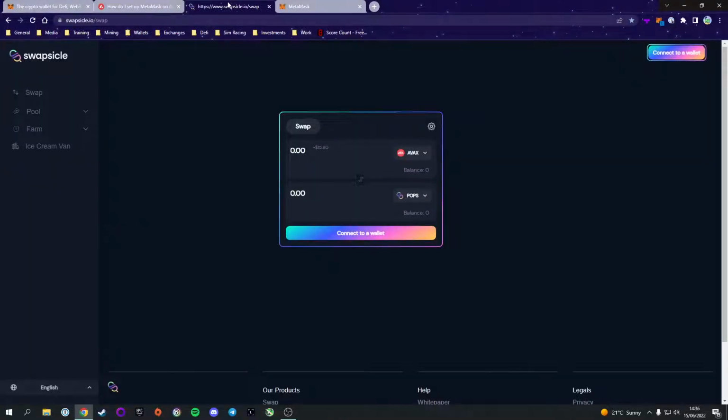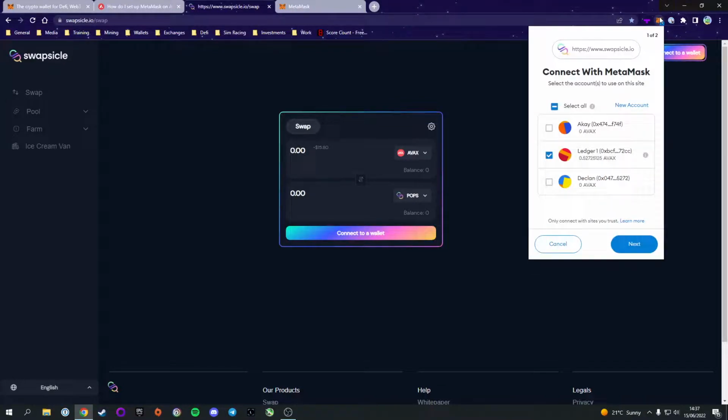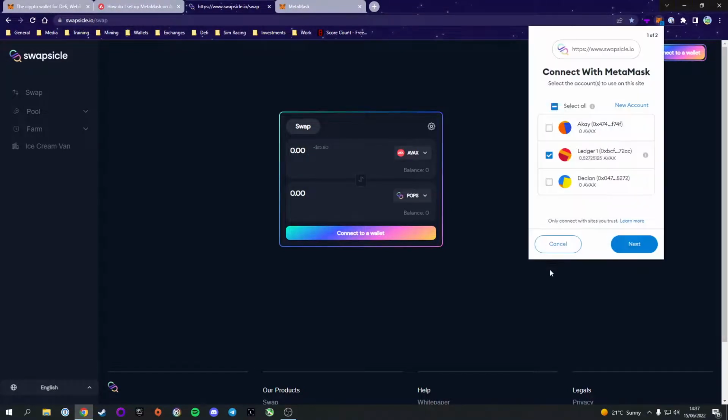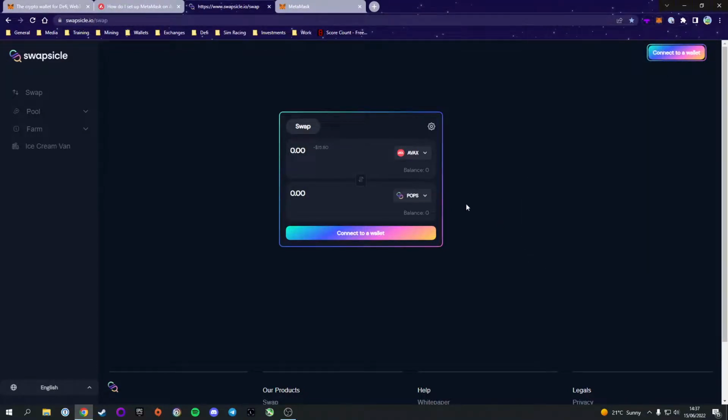So presuming you have gone ahead and you've installed MetaMask and you have the Avalanche network added to your MetaMask wallet, next thing we're going to do is add funds. Now I'm not going to show you how to add funds today because it is very much personal preference. You are going to need AVAX in your wallet in order to use the exchange. It's an Avalanche based wallet. So no matter what you want to do, you're going to need AVAX for gas fees.